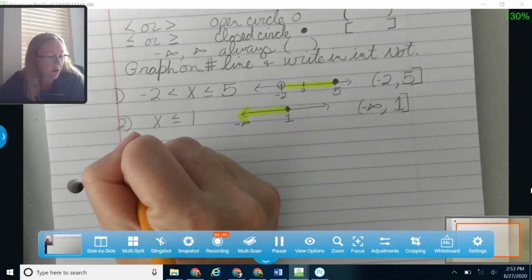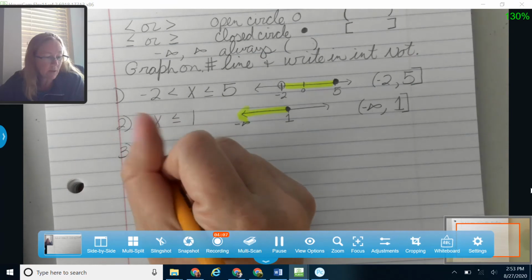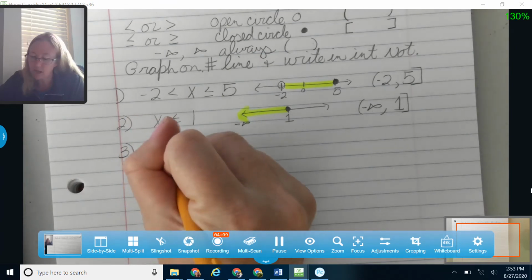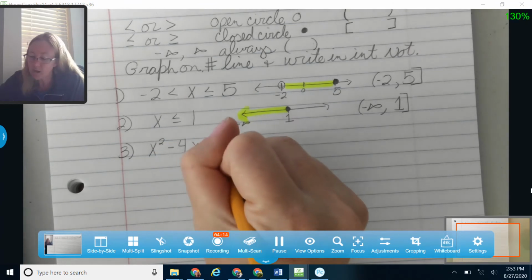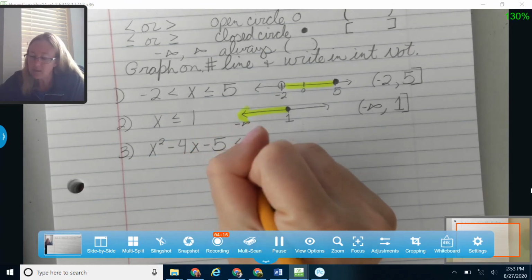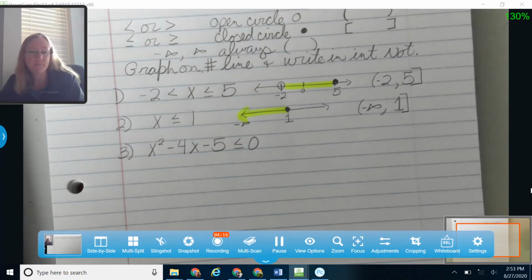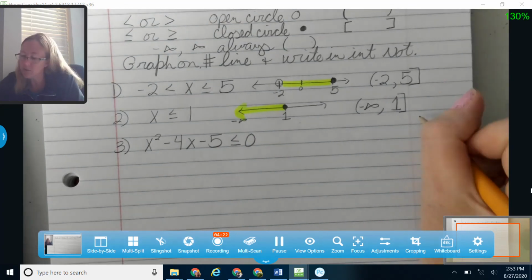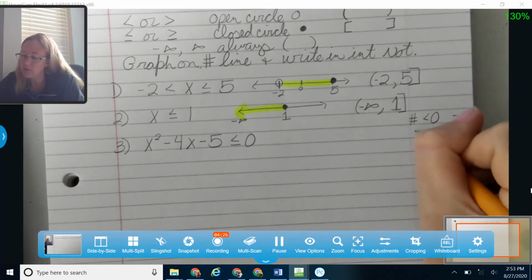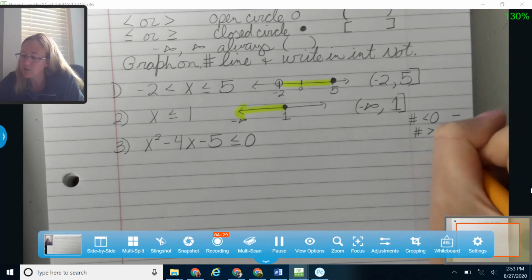So let's get a little bit harder here. Let's take a look at x squared minus 4x minus 5, and I want to know where that is less than or equal to 0. Let's think about less than 0 as being negative. So numbers that are less than 0 are negative, and numbers that are greater than 0 are positive.